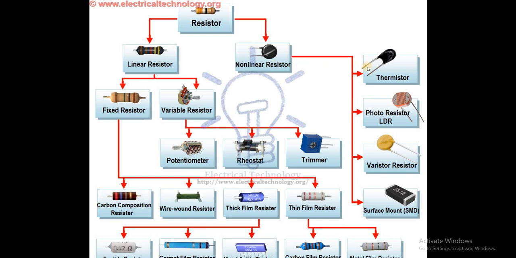So we have the thermistor. A thermistor is used to measure temperature. We have NTC and we have PTC, so you can read further on NTC and PTC. We have a photoresistor, which is an LDR, light dependent resistor. We have a varistor, we have our surface mount. But I'm going to discuss these two with you now.